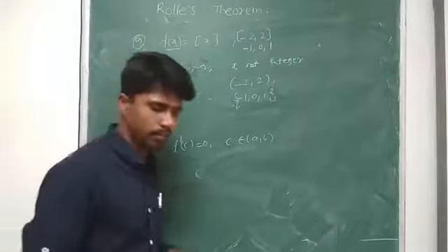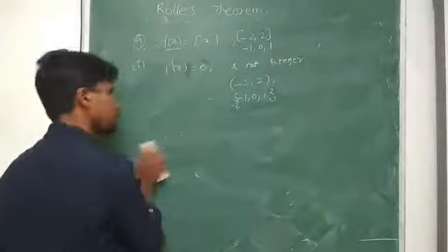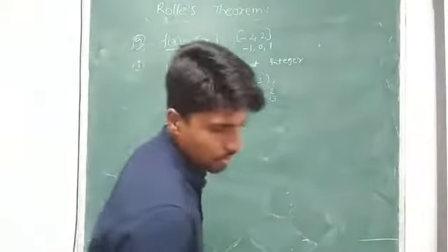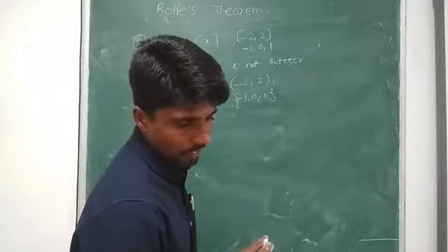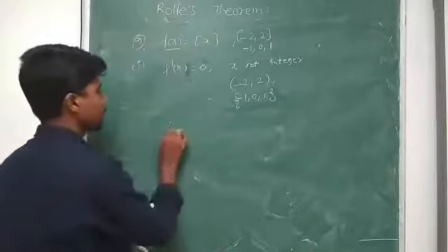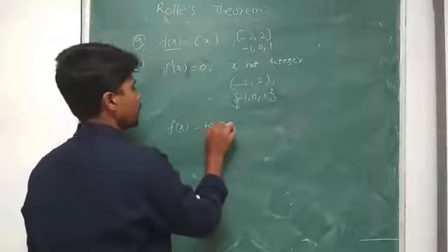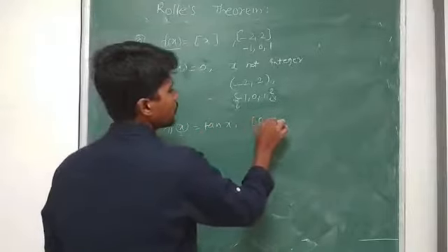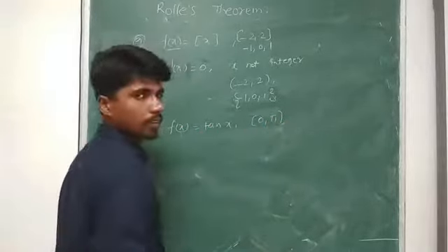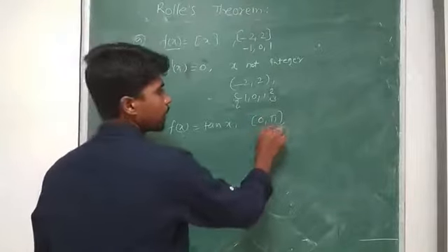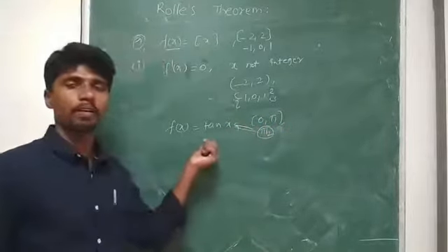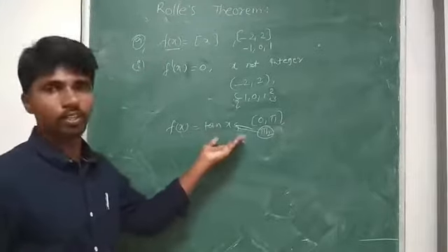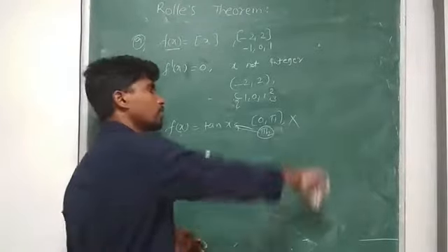Going to the 10th one, we actually have to start at the beginning. They have given many functions. Check whether Rolle's theorem is satisfied or not. If I take a function f of x is equal to tan x, which is defined in 0 to pi. See, in 0 to pi I have pi by 2. At pi by 2, tan x is not defined, it does not exist. So it is not continuous. So Rolle's theorem does not apply.